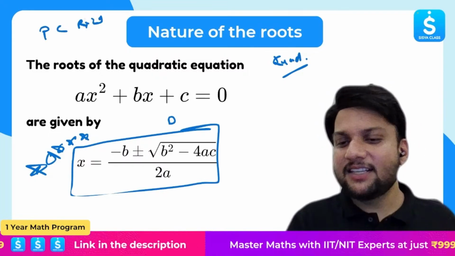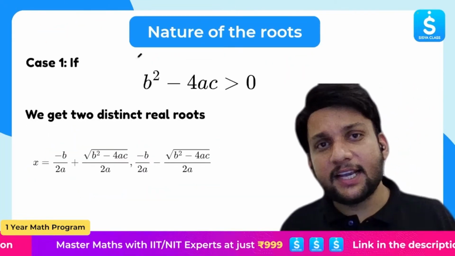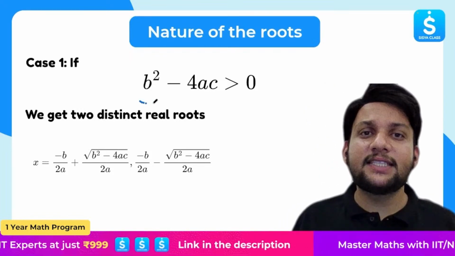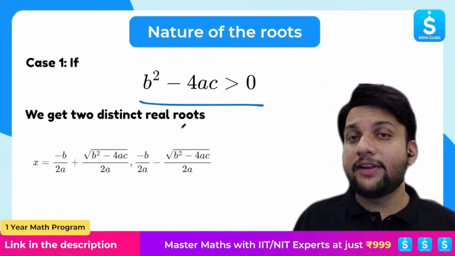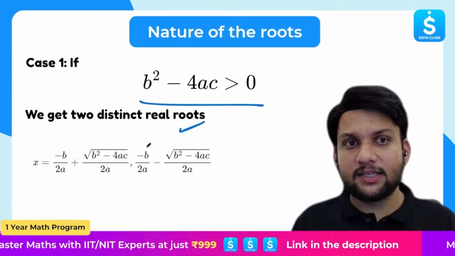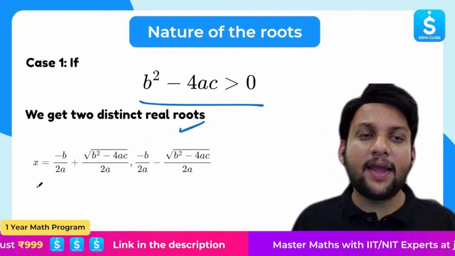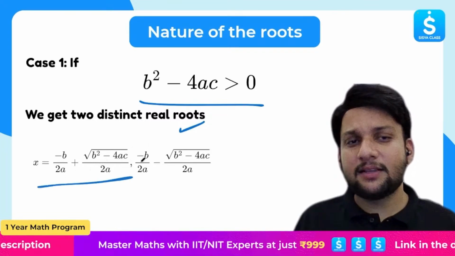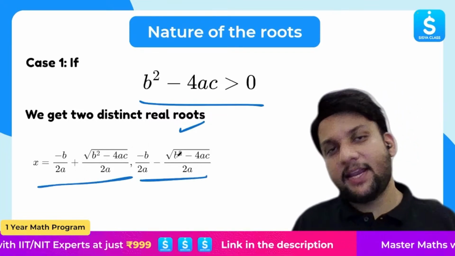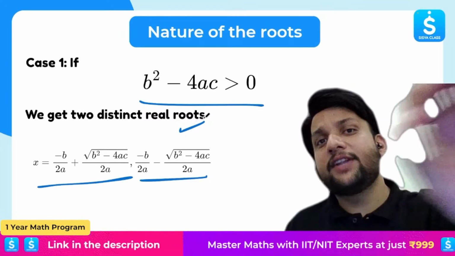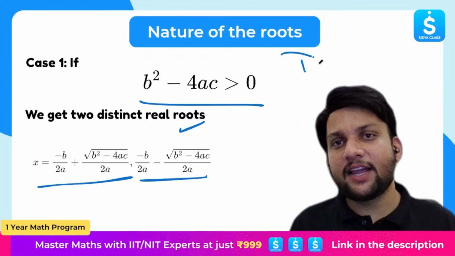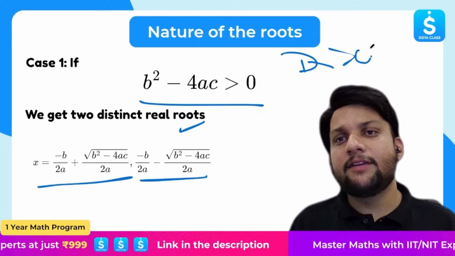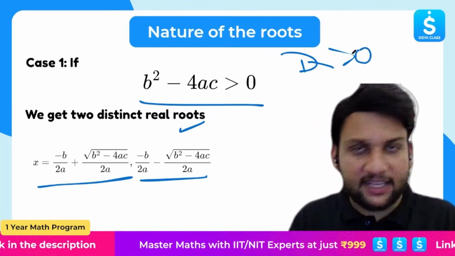But first, let's consider the nature of roots. What is the first case? If b square minus 4ac is greater than 0, we will get two distinct real roots. That is, the two roots will be given by x equals minus b by 2a plus this and minus b by 2a minus this. So what is the condition? If d is greater than 0, we will be getting two real and distinct roots.